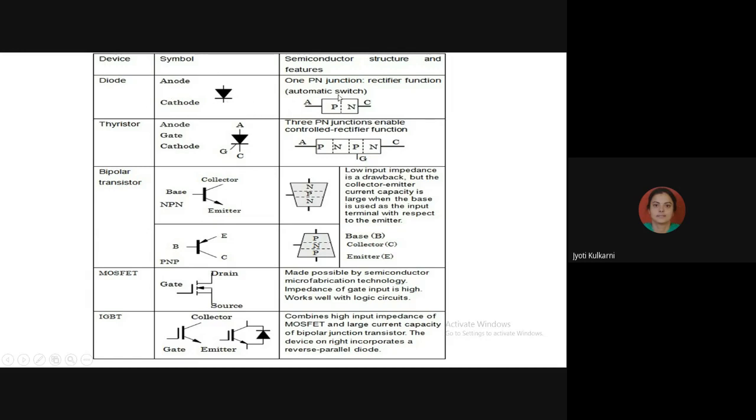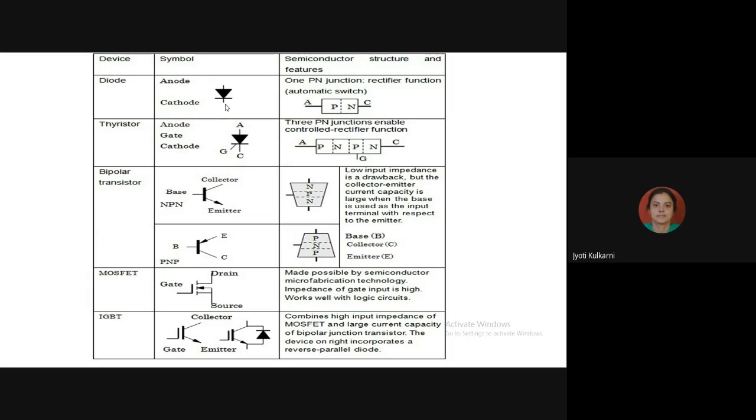There is only one PN junction, and it is a unidirectional device. How will you come to know it is a unidirectional device? Because this triangular symbol, the arrow is in downward direction. It means it is taking the current from anode to cathode. Only keep that in mind. Diode is a unidirectional device which is going to take the current in one direction.